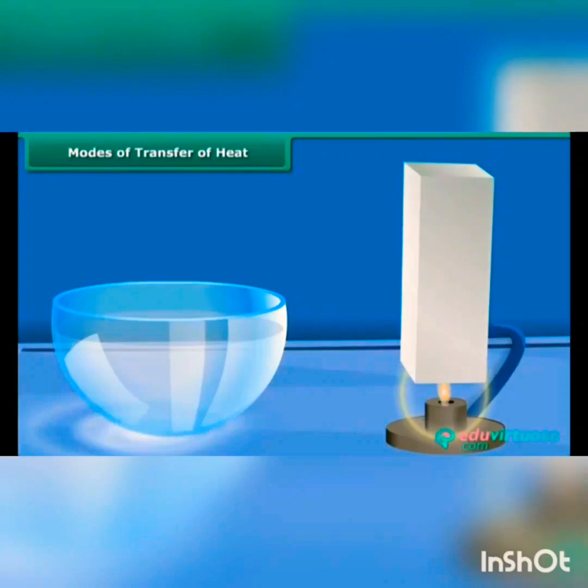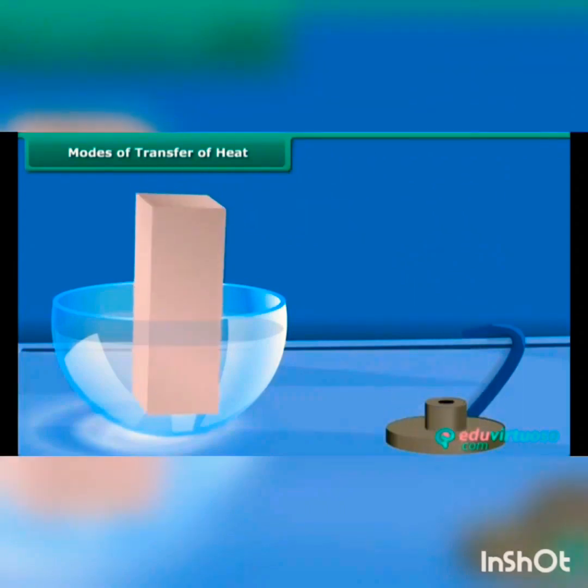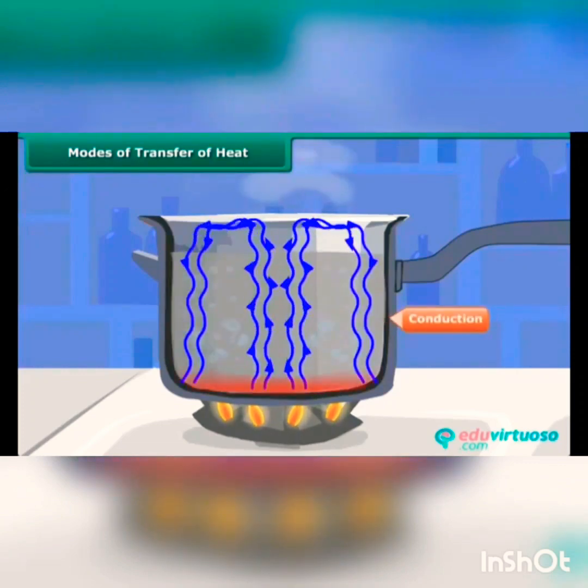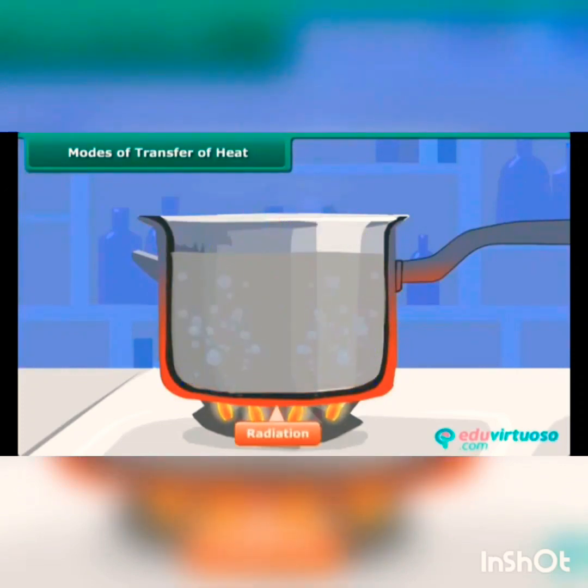Flow of heat takes place in a particular direction, that is, from bodies at higher temperature to bodies at lower temperature, as water flows from higher to lower level. There are three modes of transfer of heat from one place to the other place. These are conduction, convection, and radiation.